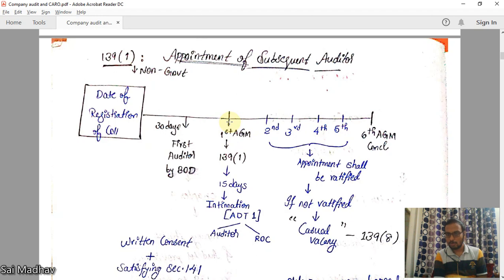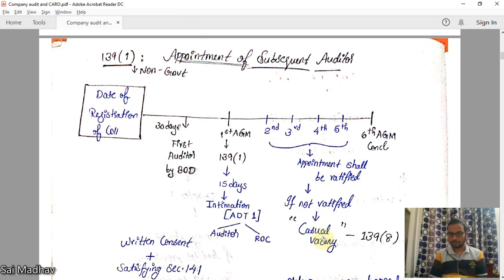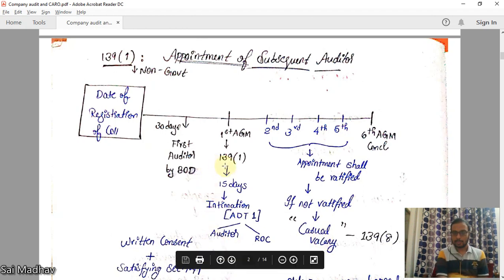From this AGM, you count 5 AGMs: 1, 2, 3, 4, 5. At the 6th AGM, he should vacate the office. For 5 AGMs, he can hold the office. However, in every AGM, his appointment should be ratified. If not ratified, it will be deemed as casual vacancy under section 139(8). Understood? At first AGM, he is appointed, right?